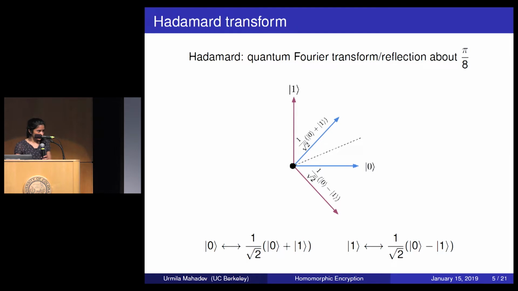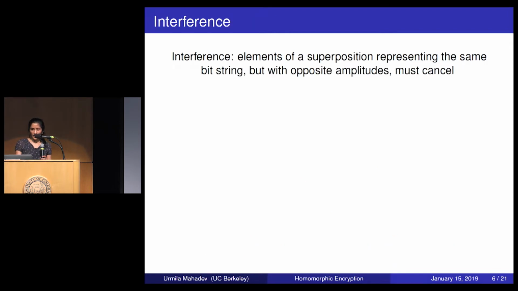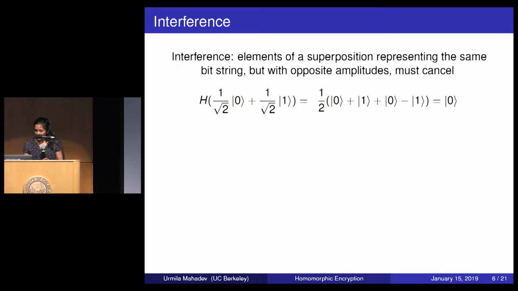So I think all of you here know what the Hadamard transform is. It's just a reflection by pi by 8. So it maps 0 to the uniform superposition over 0 and 1, and it maps 1 to the uniform superposition over 0 and 1, but with a phase of -1. And what interference says is that elements of a superposition which represent the same bit string, but with opposite amplitudes, have to cancel. So to see this with the Hadamard transform, we know that the Hadamard transform of the plus state is 0. But to break it down, I can just write it out. So the Hadamard transform of 0 is 0 plus 1, and of 1 is 0 minus 1. And interference is just saying that the two 1s cancel.